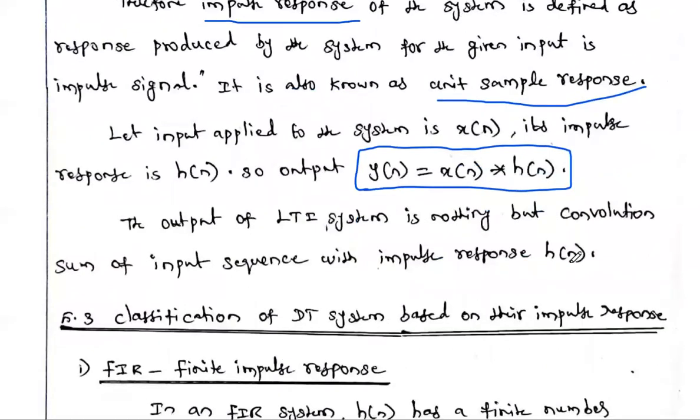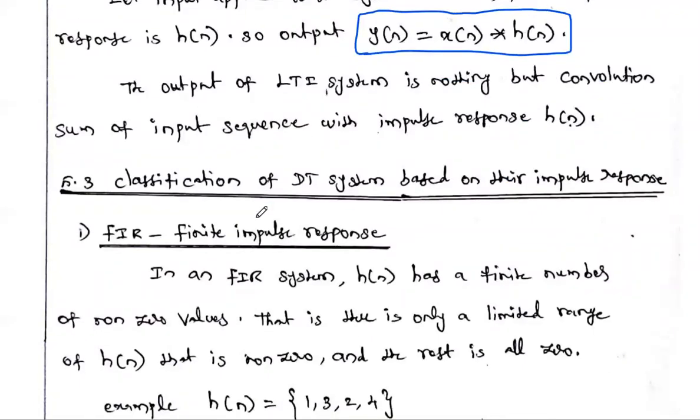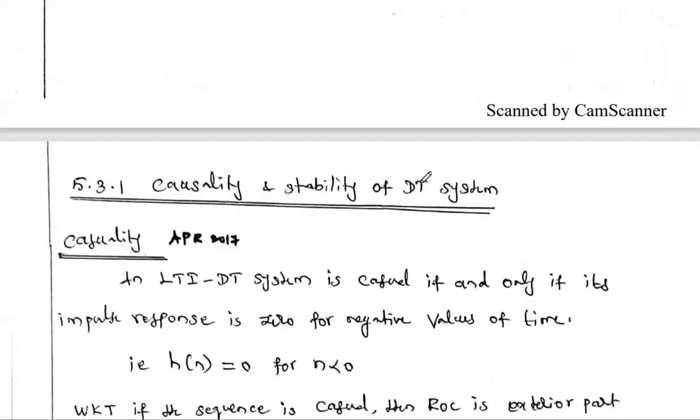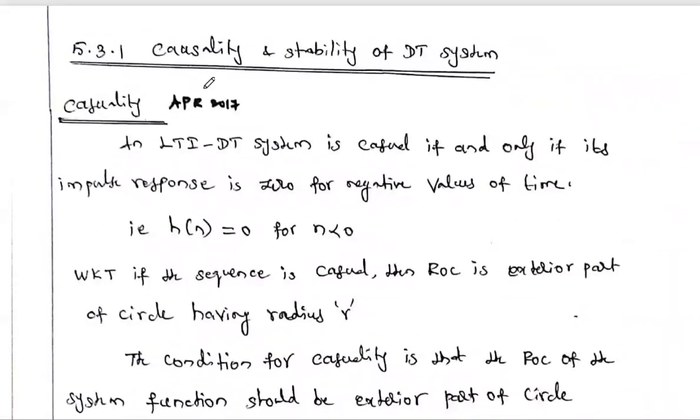This impulse response has so many advantages. With the use of the impulse response, we can analyze whether the given system is causal or not, and whether the given system is stable or not. So this is the causality and stability of discrete time system. This topic also we discussed in the third unit. Causality and stability of continuous time system we discussed in the third unit.